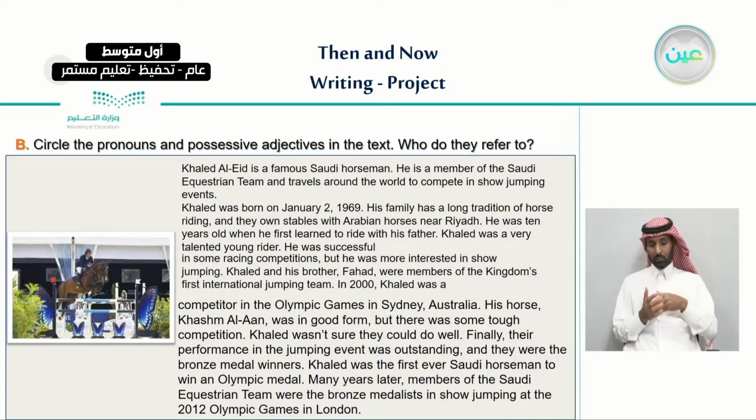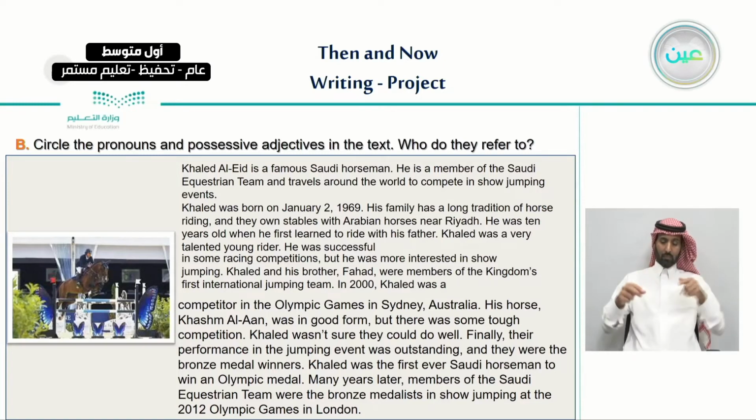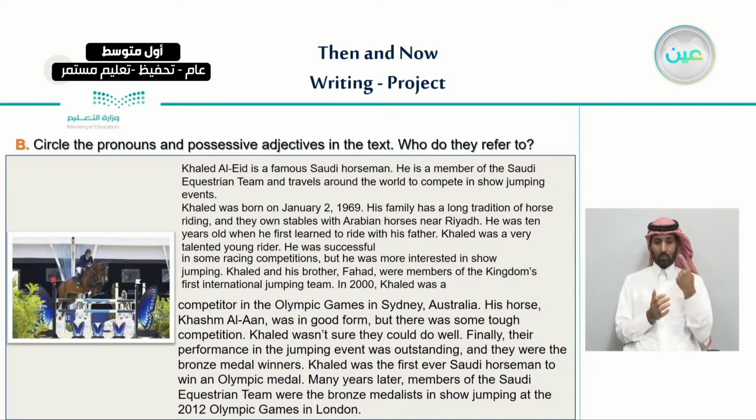Finally, their performance in the jumping event was outstanding, and they were the bronze medal winners. Khalid was the first ever Saudi horseman to win an Olympic medal. Many years later, members of the Saudi equestrian team were the bronze medalists in show jumping at the 2012 Olympic Games in London.